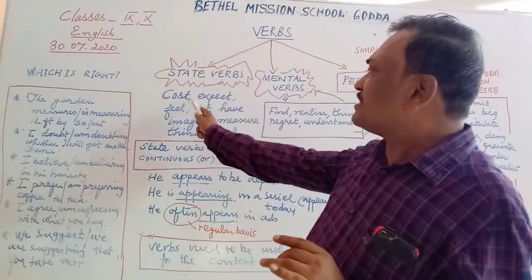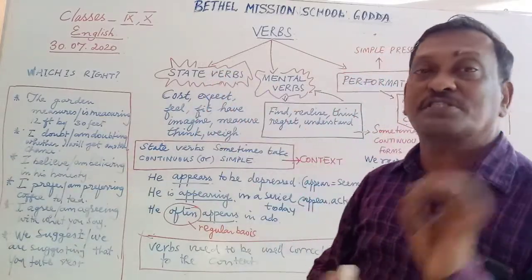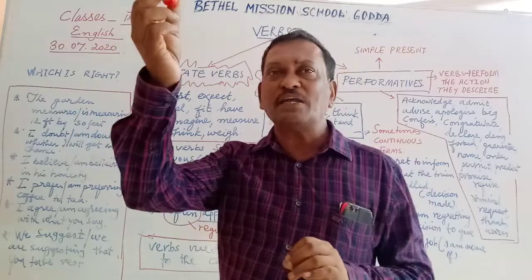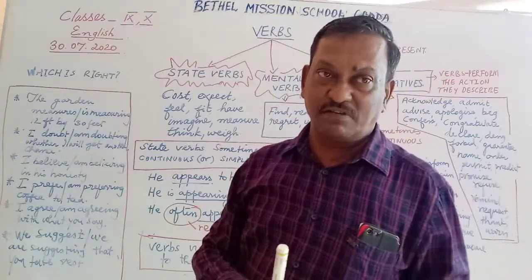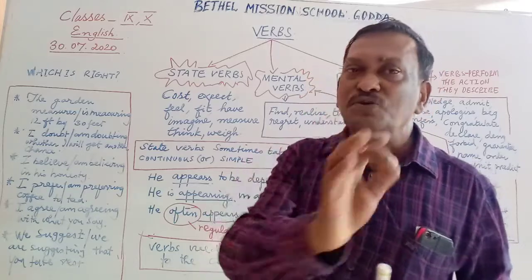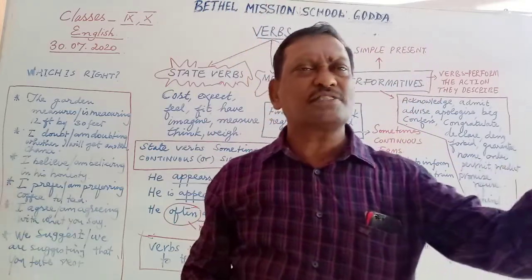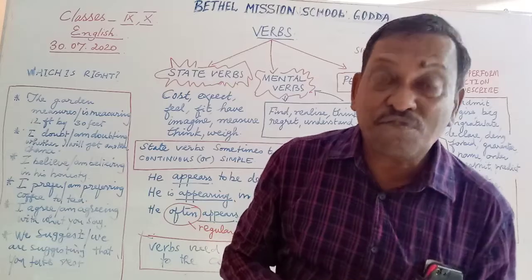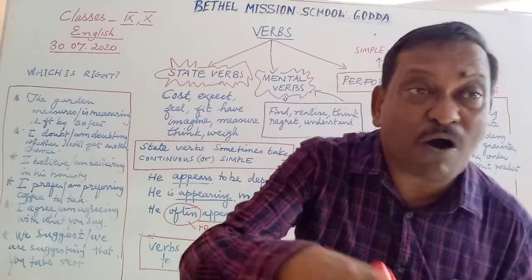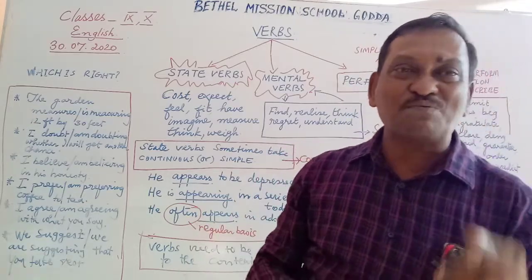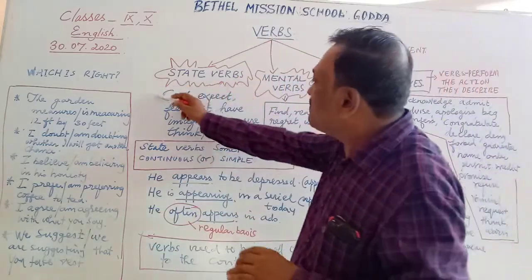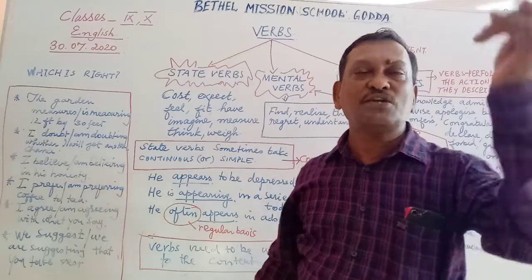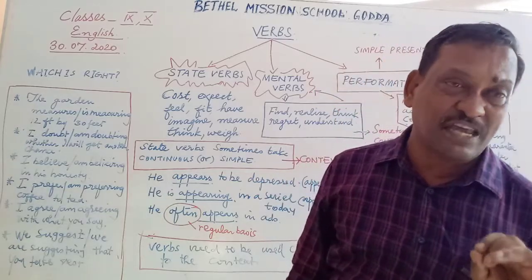So let us take the first one, for example, cost. I have a pen in my hand. This pen costs 50 rupees. This is a correct use of the verb. This costs 50 rupees. So if I say this pen is costing 50 rupees, I would be making a grave mistake, because cost is a verb which is generally used with the simple present tense.